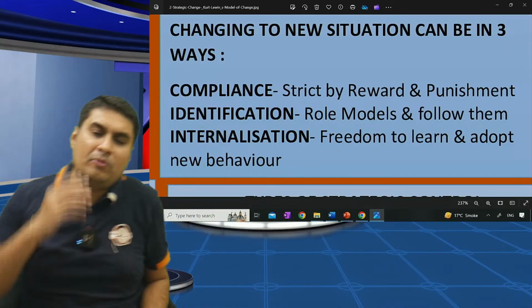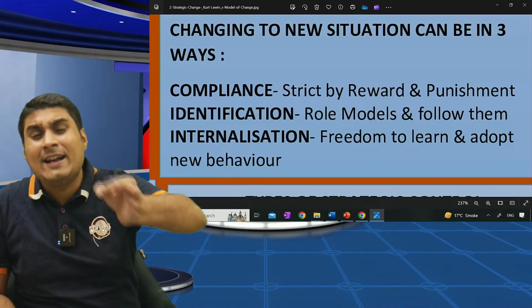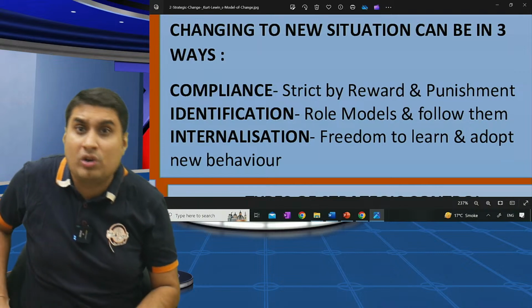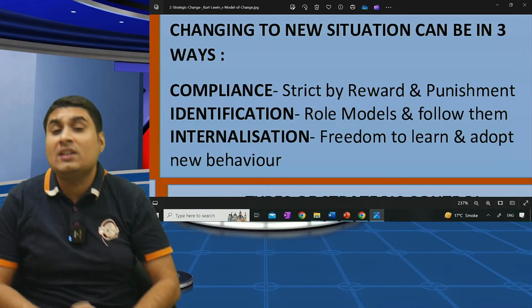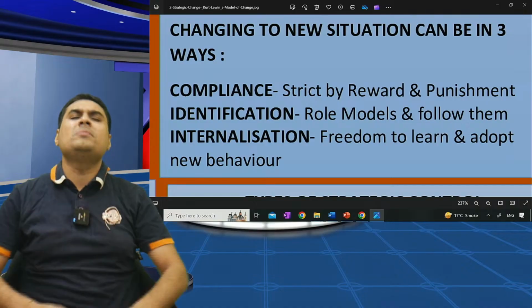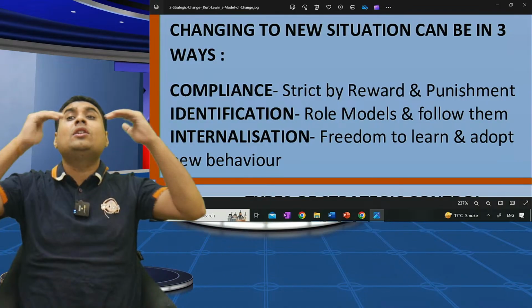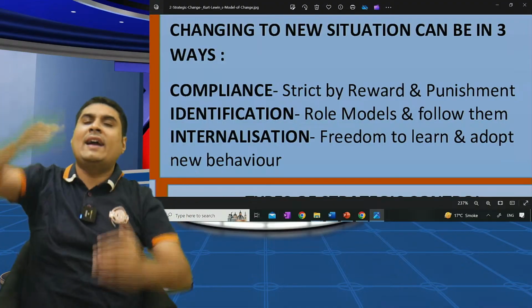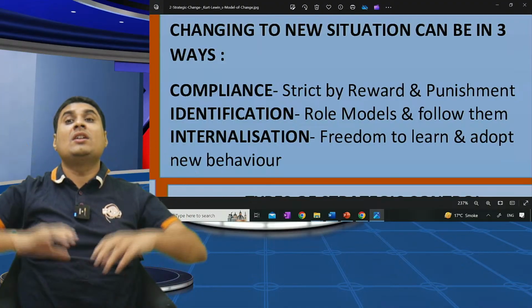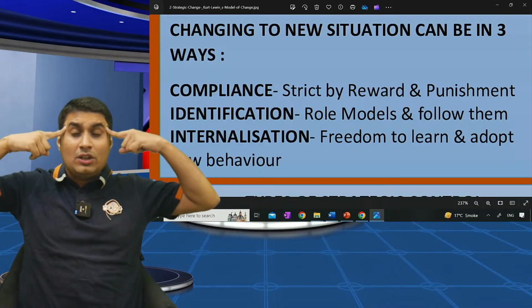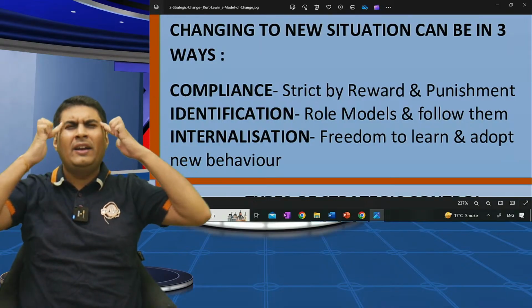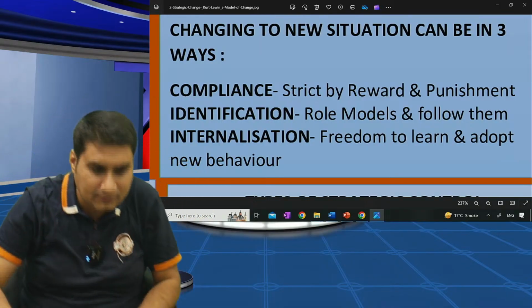So three ways for bringing the change: compliance, identification, internalization. Tell me, what do you mean by strict reward and punishment? Compliance. Where you are given a role model whose behavior you would like to follow? Identification. What's internalization? Changing your thought process. You are given freedom to learn and adopt new behavior.